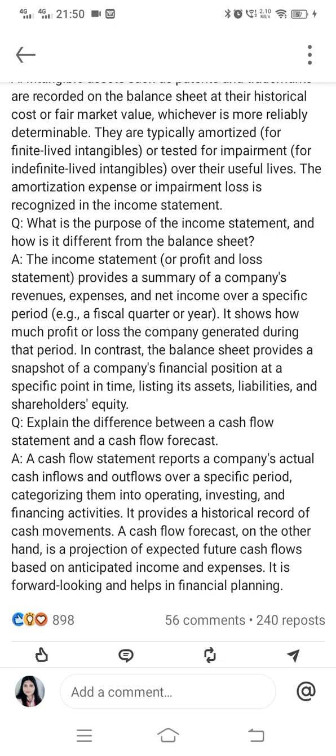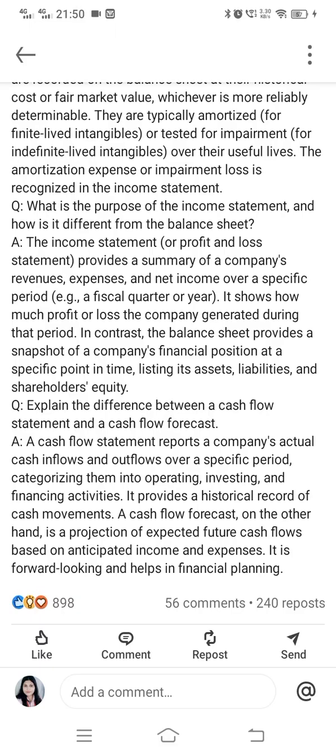In contrast, the balance sheet provides a snapshot of a company's financial position at a specific time, its assets, liability and shareholder equity. So both the statements we prepare have different roles. Like in income statement, we basically record all the income and expense over the year which a company has accrued, and in balance sheet we show our assets and liability and what are the funds we have raised from our shareholders. So that has been shown in the balance sheet.